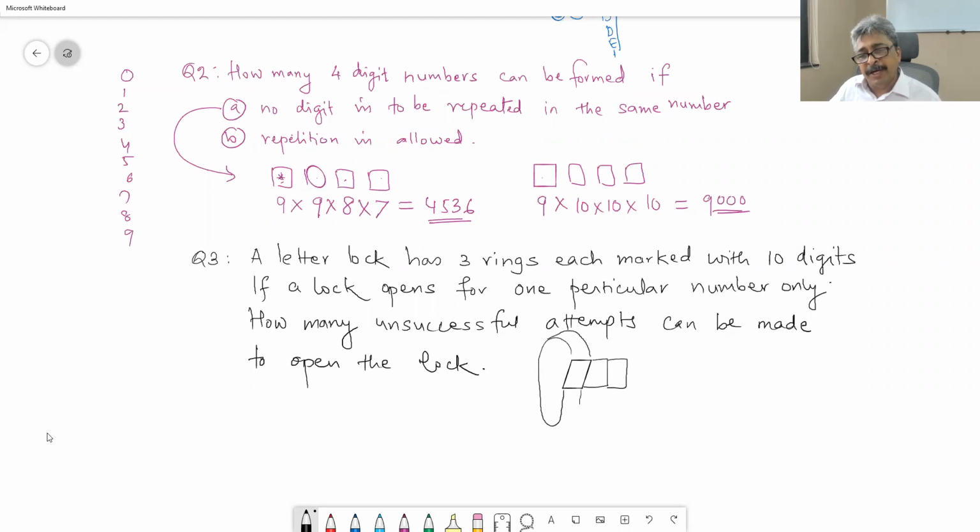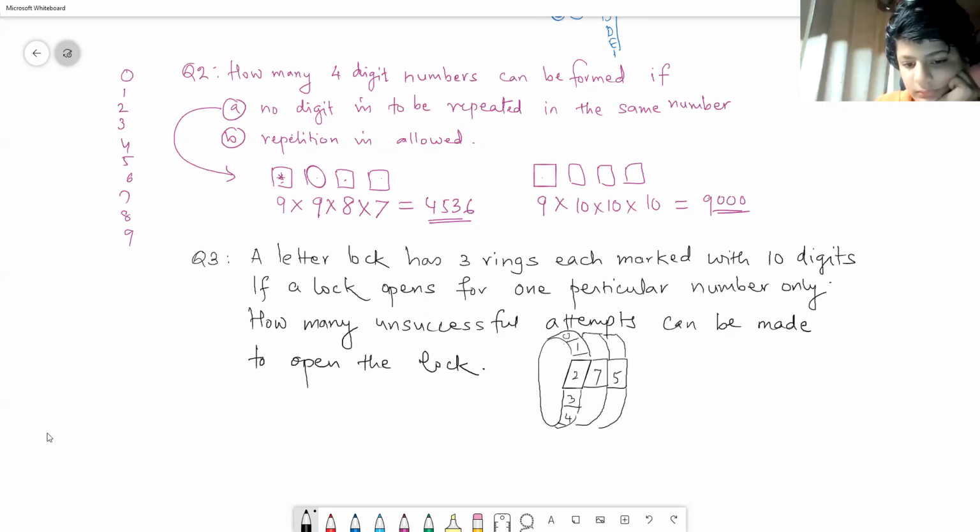There will be digits, 0, 1, 2, 3, and so on for all the 10 digits, and by rotating the ring you can bring one digit over here. There are 3 rings like this. Is it clear how it looks? Suppose 475 is the number.